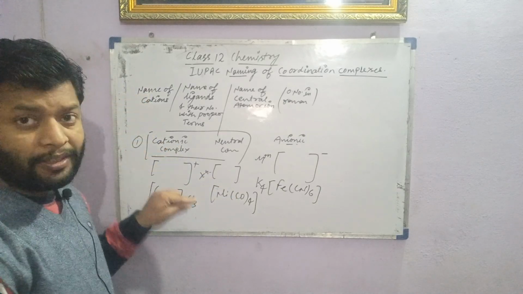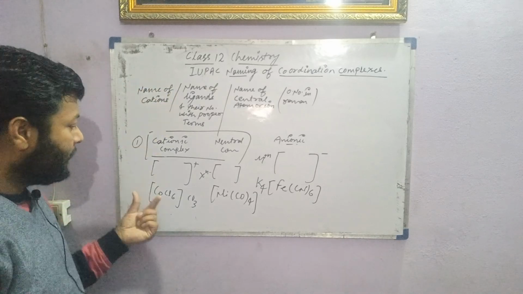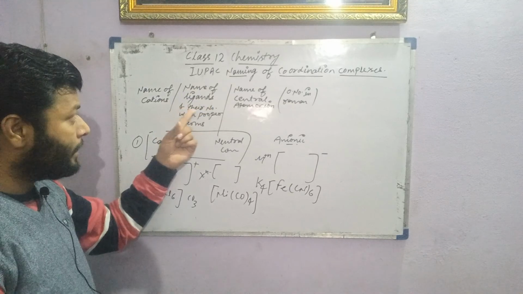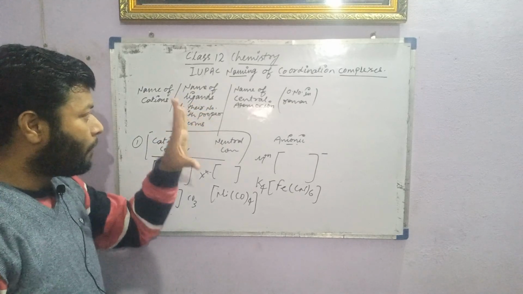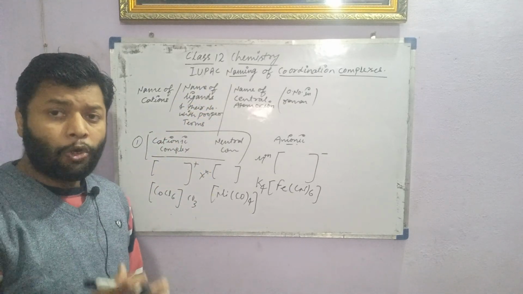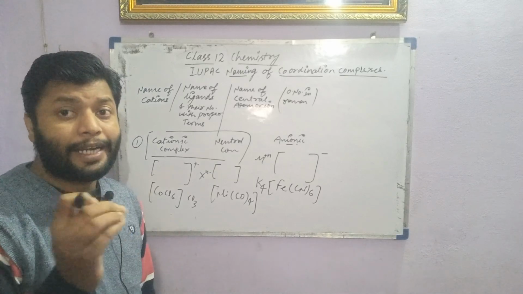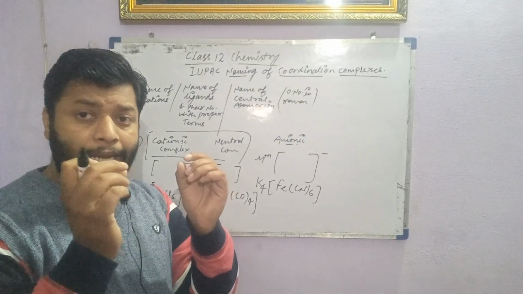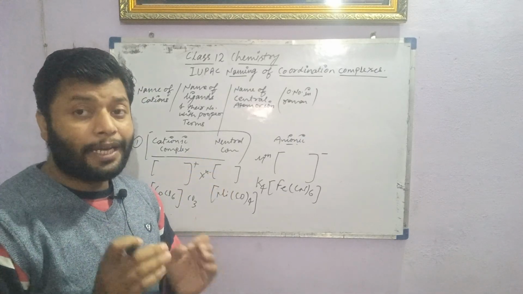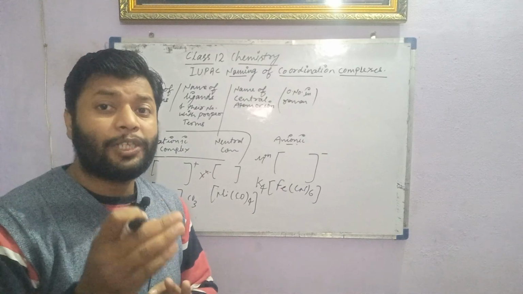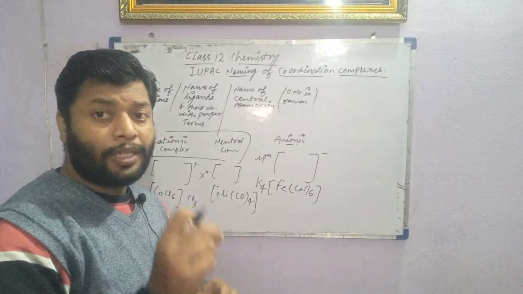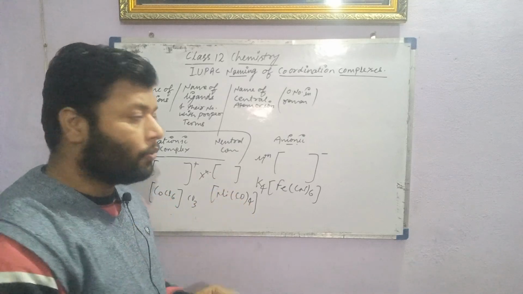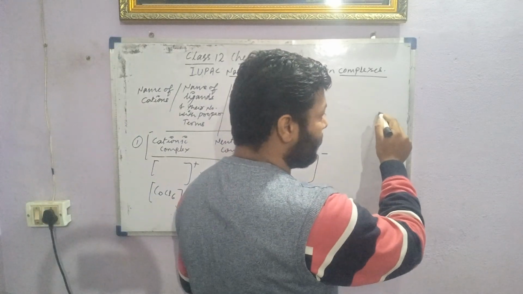Now, as I mentioned here, name of cations, but here there are no cations. So we will start from the name of ligands and their number with the proper terms. Proper terms means the different terms used for the ligands. Generally, it is a very easy name actually. The anionic ligands, all those ligands having a negative charge, must end with a proper suffix called ido. The anionic complex must end with ido.